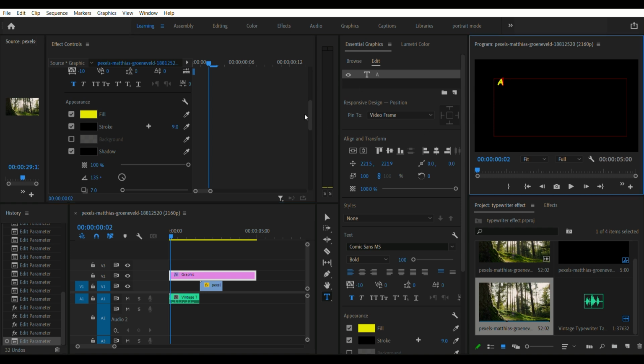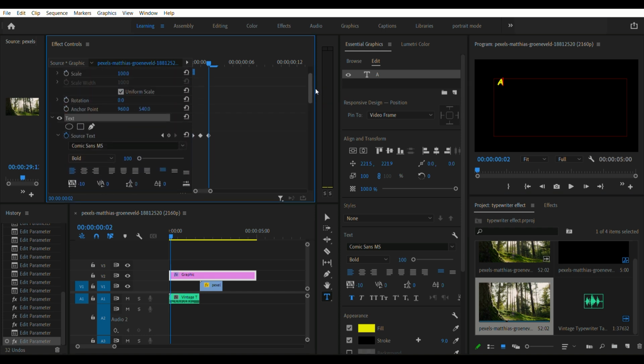Let me scroll up so that you can see. It should be something like this. I think I'm going to correct it. There it is. Now you just move around. You can see how it's going on.